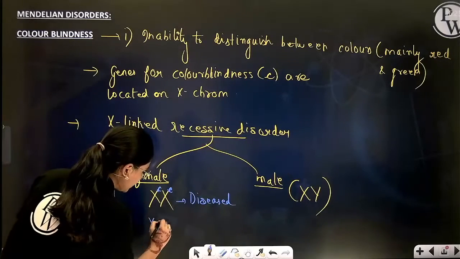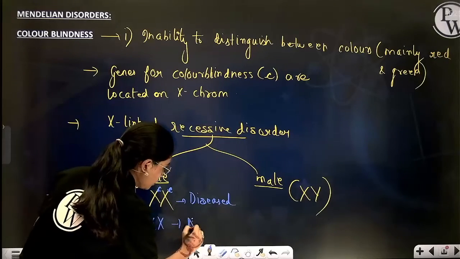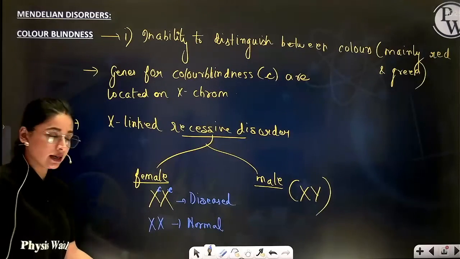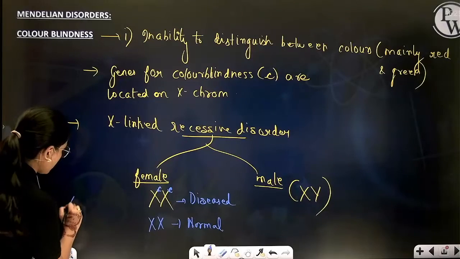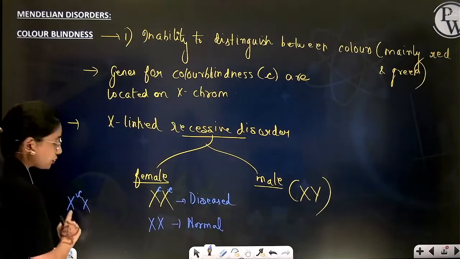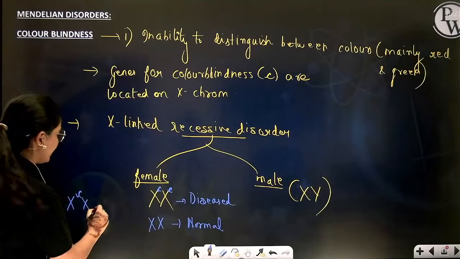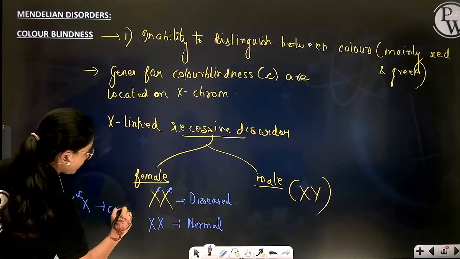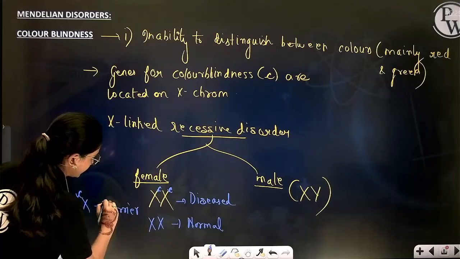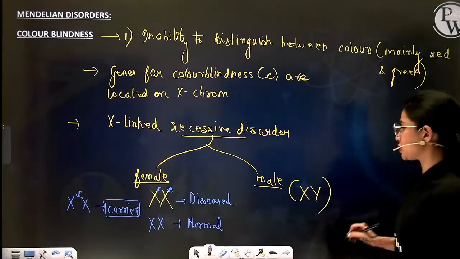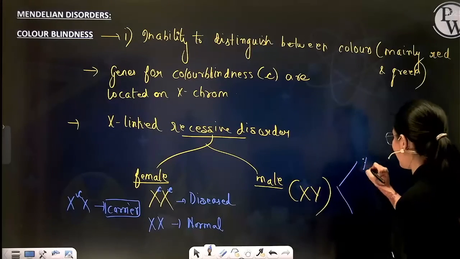Otherwise, in normal condition, when no C allele of the gene is present, female will be normal. The third condition in case of female comes when it is heterozygous for the C gene. Then in this case, the female will become carrier. However, in males, there is no such condition of carrier as they are hemizygous.